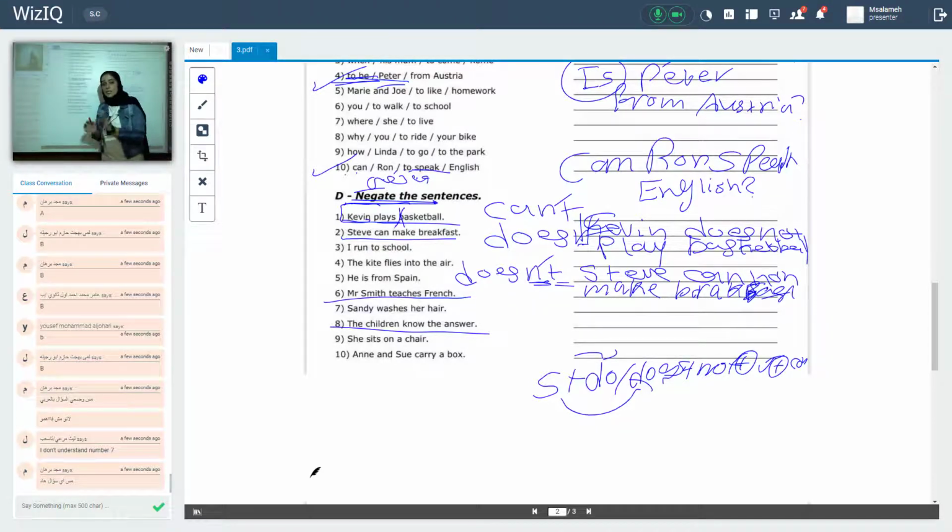Also I have mouse, the plural noun is mice. Woman, women. Man, men. Tooth, teeth. These are words in English that, when I make them plural, I never add S. Look, the children, it's a plural noun.